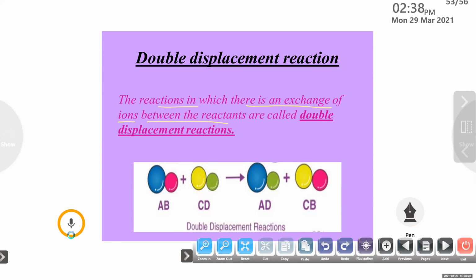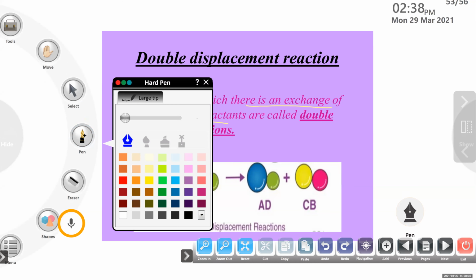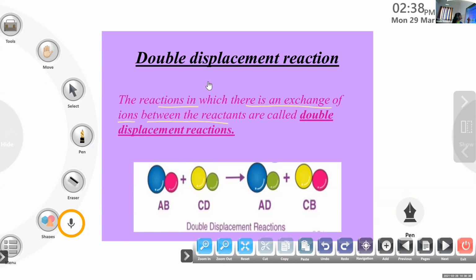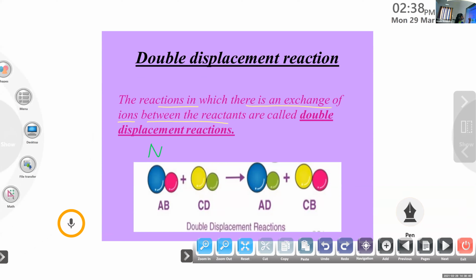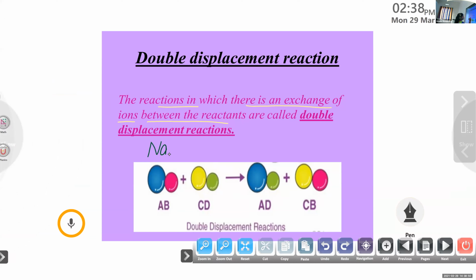Ma'am, sodium and sulfate? Na2SO4 plus BaCl2.